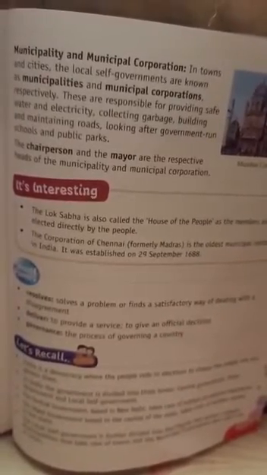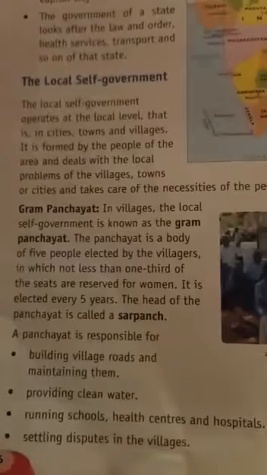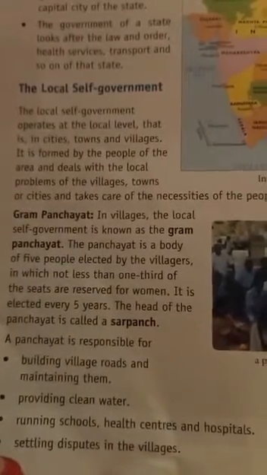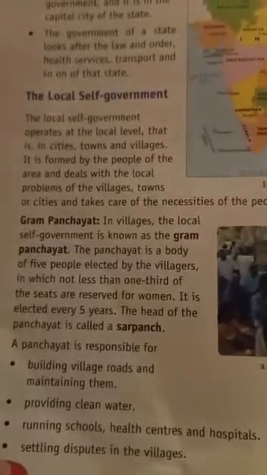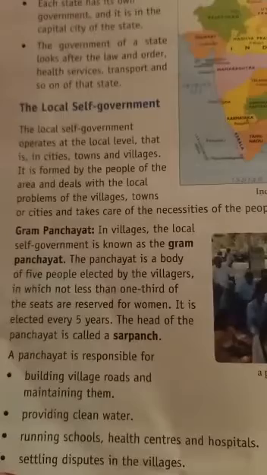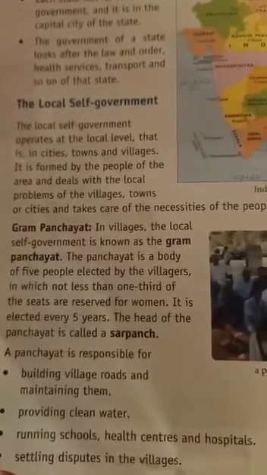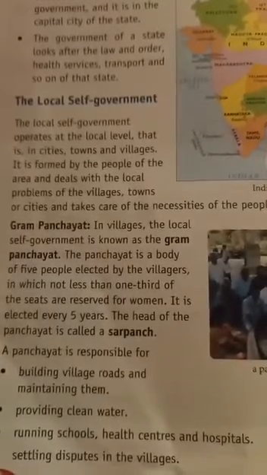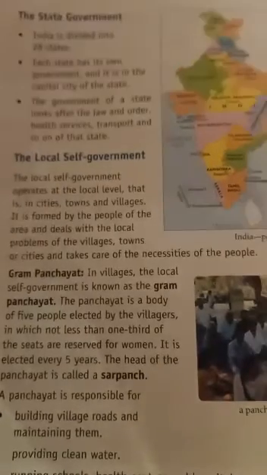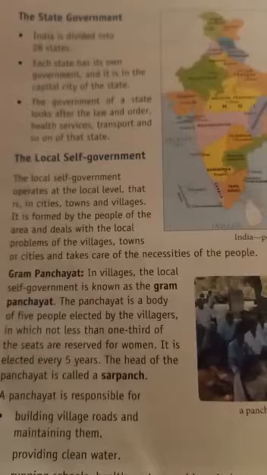Now let's recall our lesson. India is a democracy because the people vote in elections to choose the people who will govern them. In our country India, the government is divided into three levels, that is central government, state government and the local self-government. The central government is based in New Delhi, where all the powers and duties are functioned